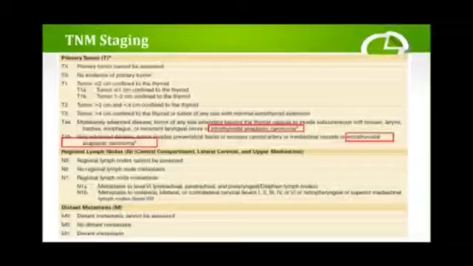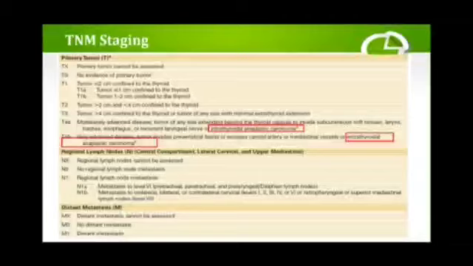T3 is more than 4 centimeters, confined to the thyroid, or a tumor of any size with minimal extrathyroidal extension. T4A is the one which invades the subcutaneous tissue, larynx, trachea, esophagus, and recurrent laryngeal nerve, or intrathyroidal anaplastic carcinoma is included under T4A. T4B is one which encroaches and ensheaths the vessels. It invades the prevertebral fascia and encases the carotid artery and mediastinal vessels, or extrathyroidal anaplastic carcinoma comes under T4B.